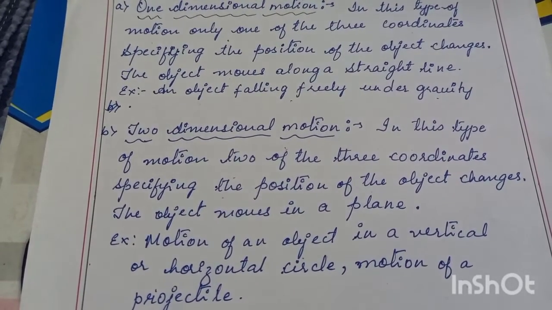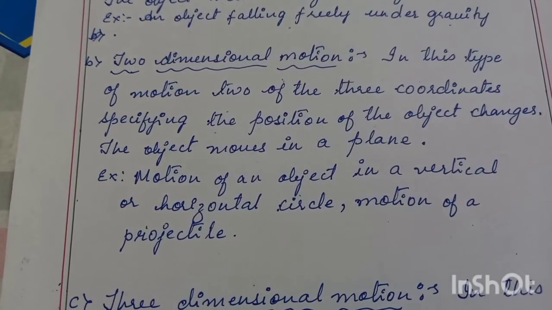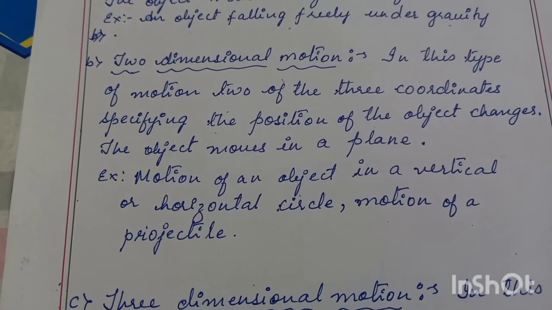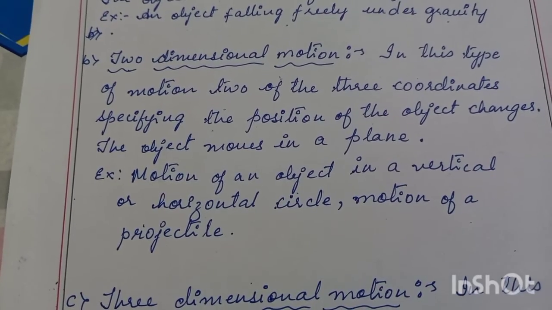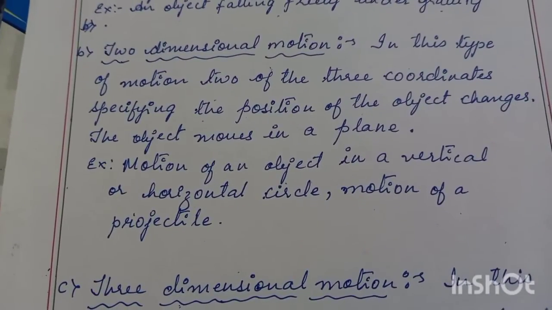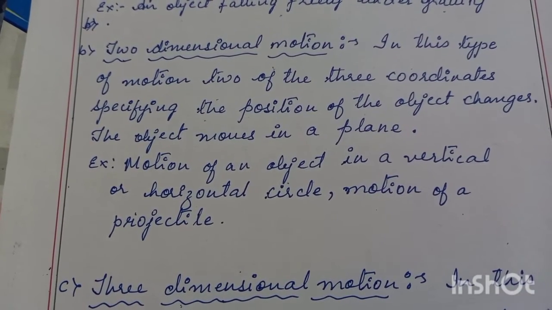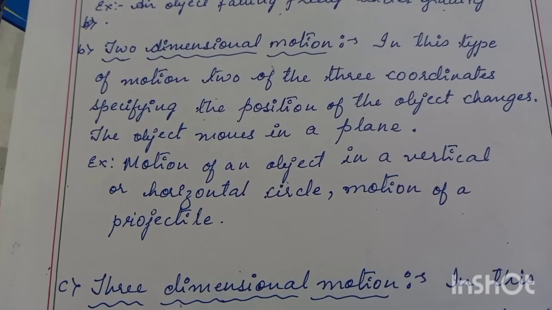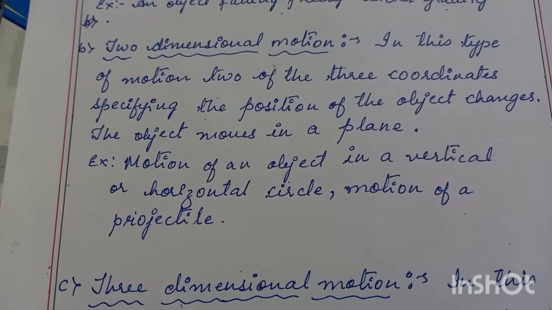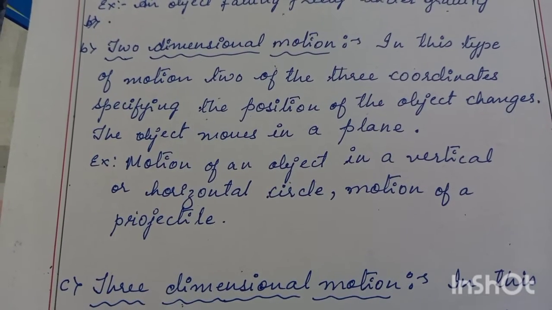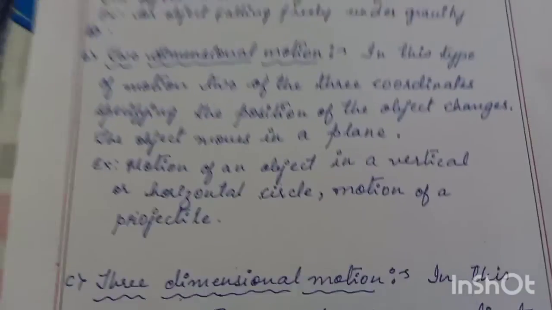Next, let us go to the two dimensional motion. In this type of motion, two of the three coordinates that specify the position of the object change. The object moves in a plane. So whichever object is moving in a plane is known as two dimensional motion. Example, motion of an object in a vertical or horizontal circle. Motion of a projectile. Projectile is throwing of a ball, right, from one point to another point. That is a projectile motion with a certain angle.